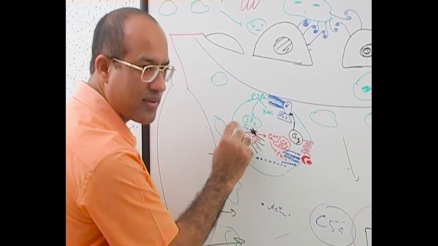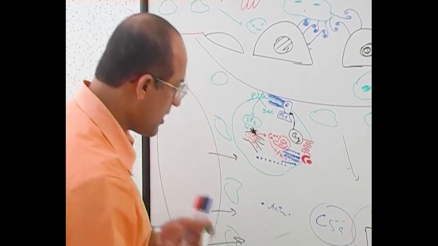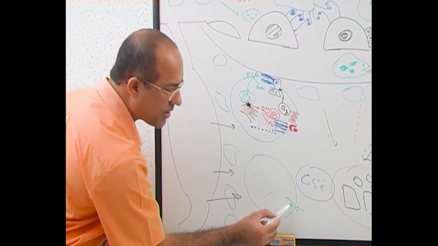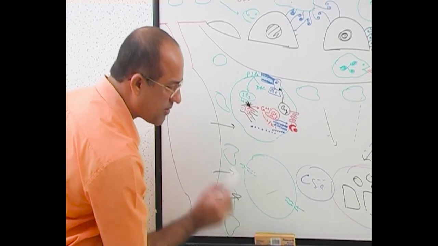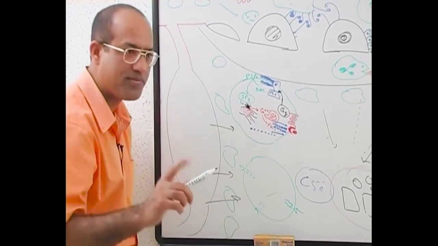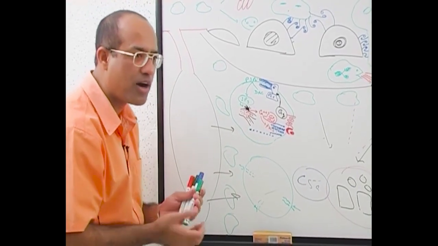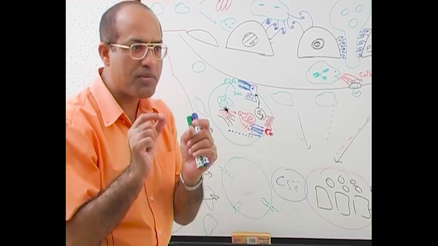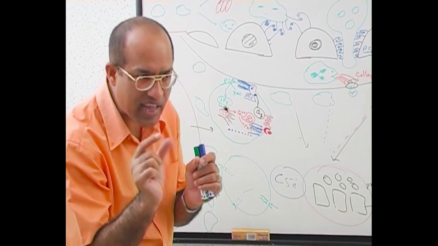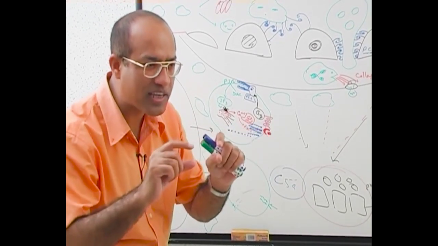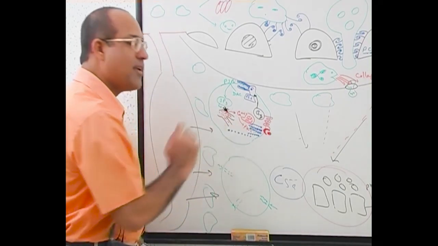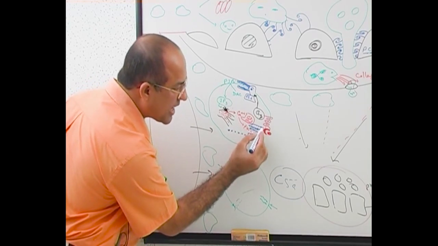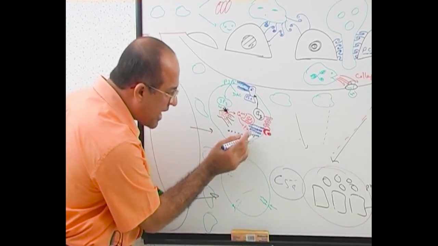These actin filaments will not form here. Again, let me tell you. If this is the white cell, you stimulate here, actin filament will form here. If you stimulate here, actin filament will form here. You are understanding how the actin filaments are formed? All these signaling mechanisms result in polymerization of actin monomers into actin polymers, and they start making filaments. You are getting it? Filaments are formed in a funny way. You know how they form? New monomers are added on this side, and monomers from the back are breaking away.